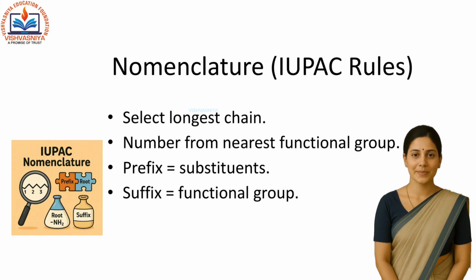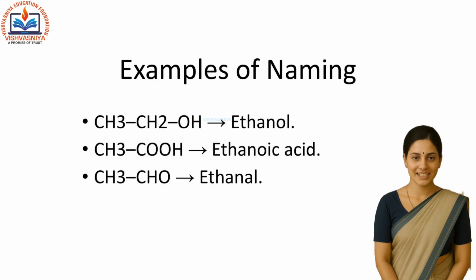We use IUPAC rules. Select the longest chain of carbon atoms. Number the chain from the side nearest to the functional group. Use prefixes for substituents and suffixes for functional groups. Let's take examples.